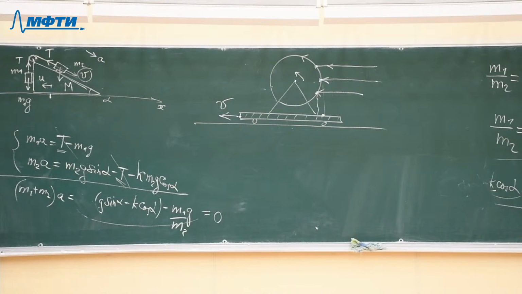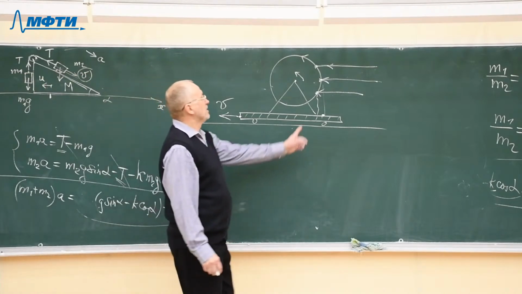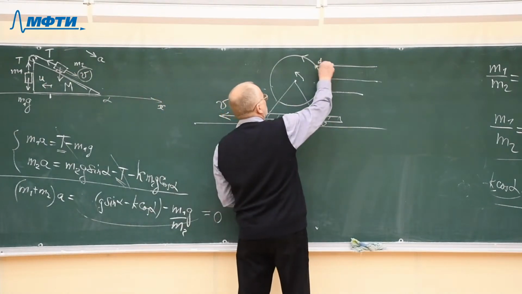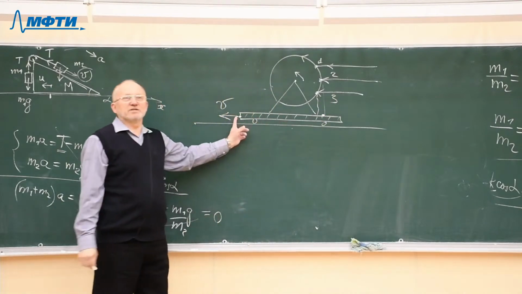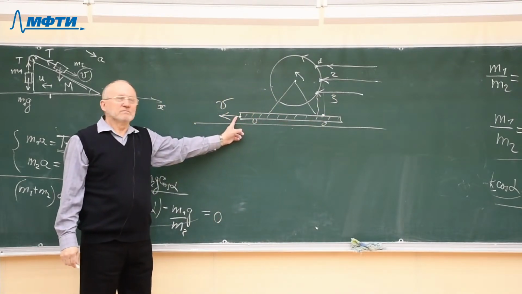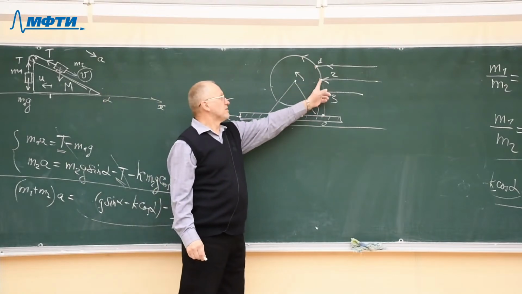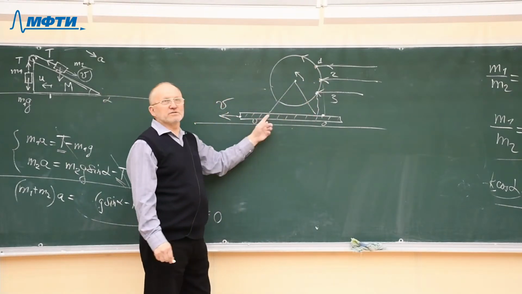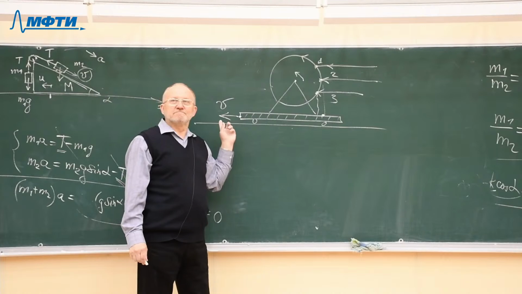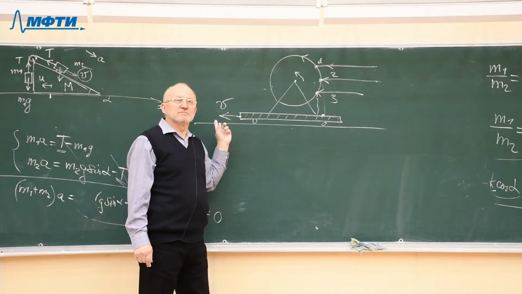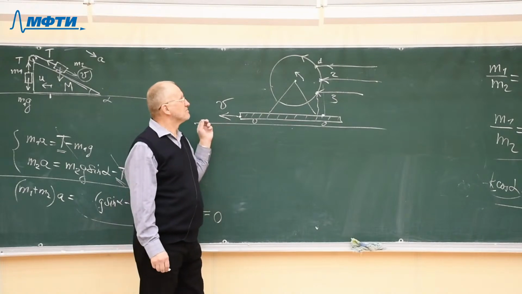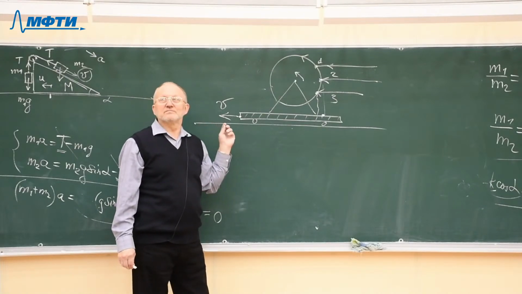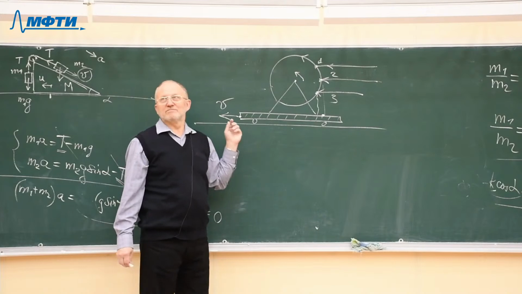So what's your opinion? In which case, 1, 2, or 3, will the velocity of the cart be larger? What's your opinion? Three?